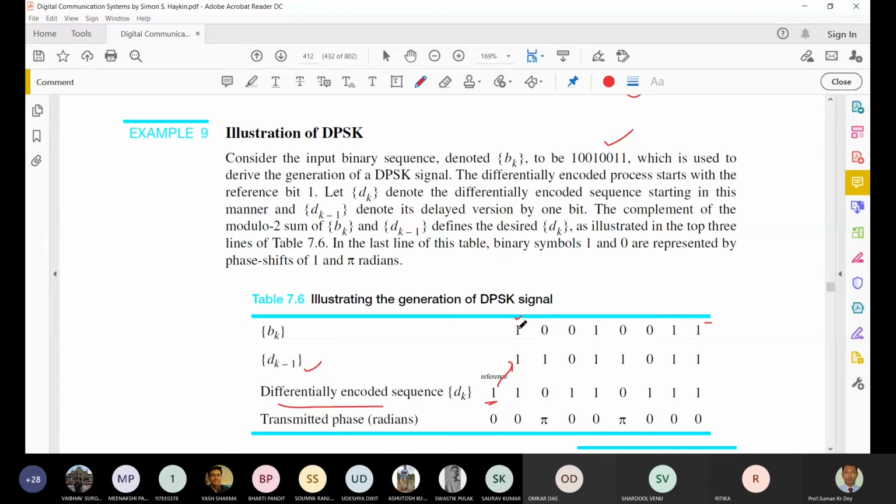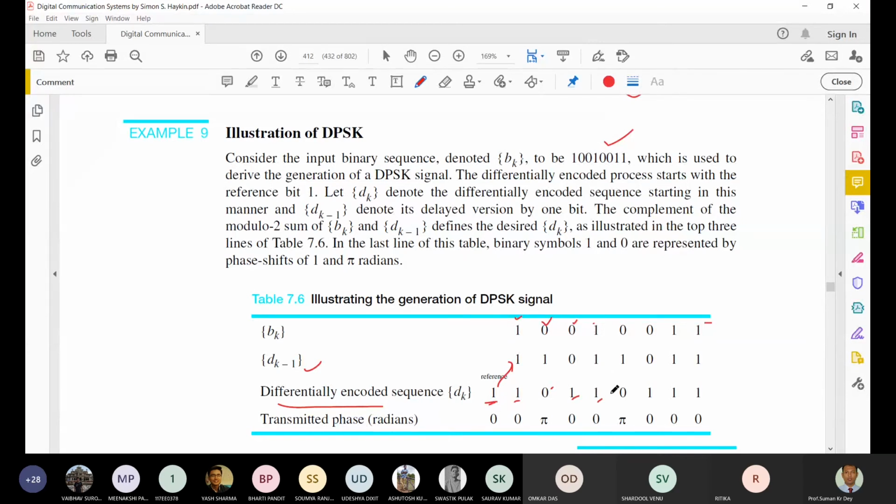So input equal to 1, that means there is no change, so it will be 1. Okay, second case, second input bit equal to 0. Whenever 0 is there, that means there will be a change, so 1 is changed to 0. Again next binary bit equal to 0, so that bit again will change, so 0 was changed to 1. Next bit equal to 1, so there is no change, so it is kept as it is.